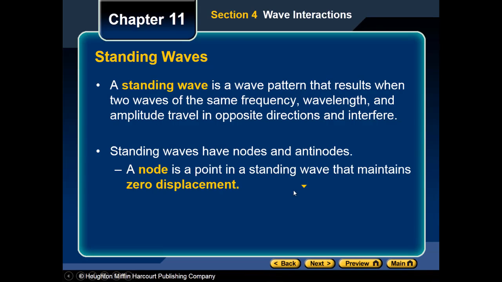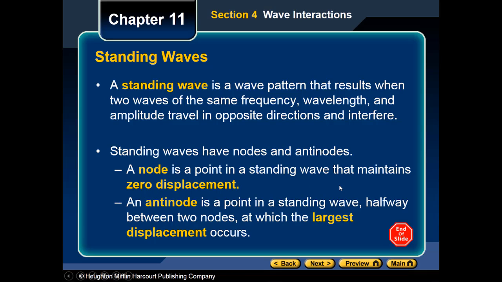In that situation, a node is a point in a standing wave that maintains zero displacement, and an antinode is a point in the standing wave halfway between two nodes at which the largest displacement occurs. To see the node and antinode, remember, node is zero displacement. Antinode is at the middle between two nodes, and it has the largest displacement.